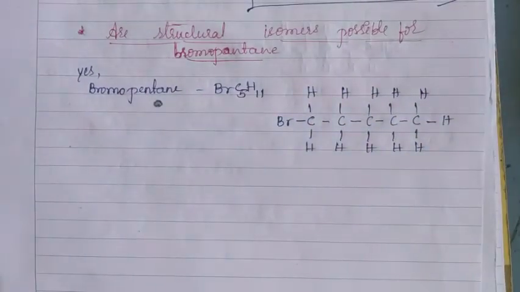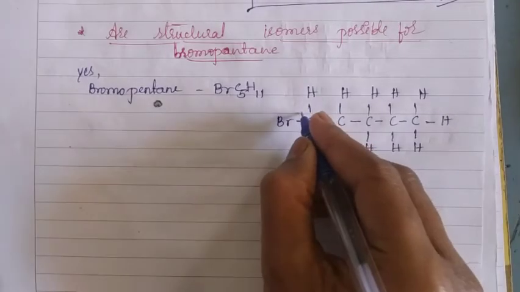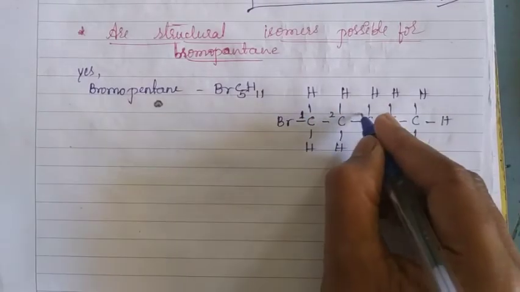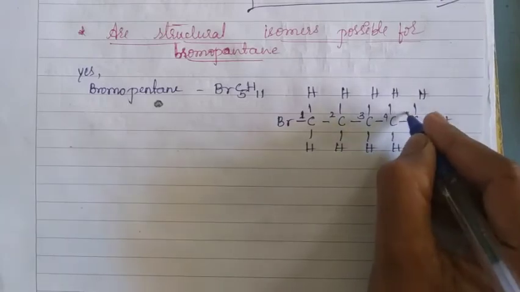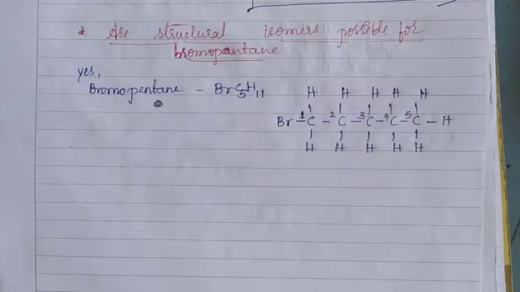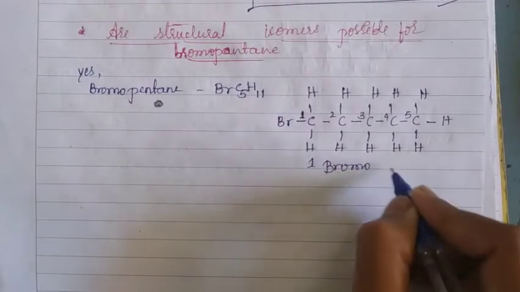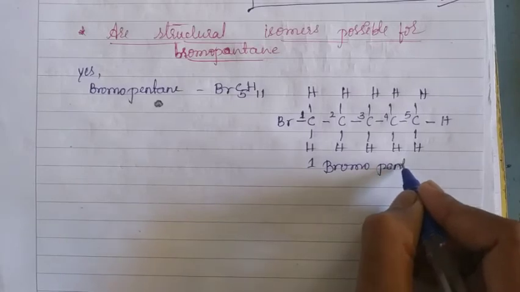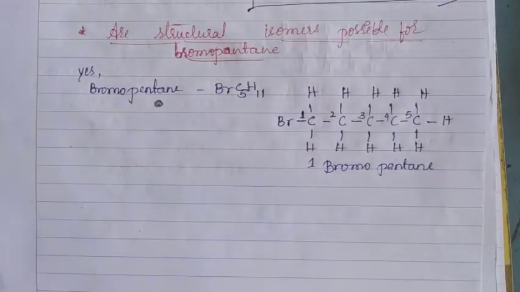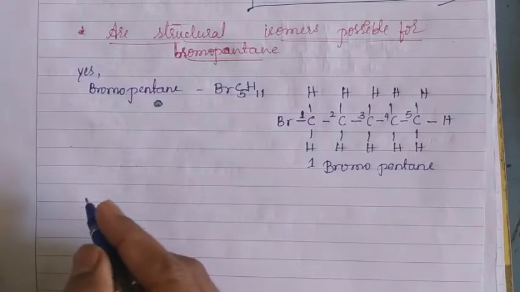One bromine is there, and now put the number to the carbons: 1, 2, 3, 4, 5. The name of this bromopentane isomer is 1-bromopentane.